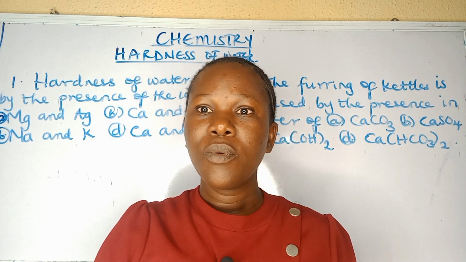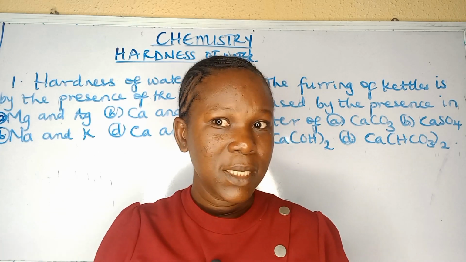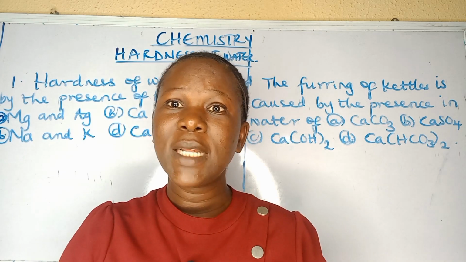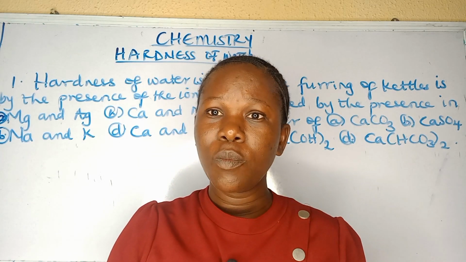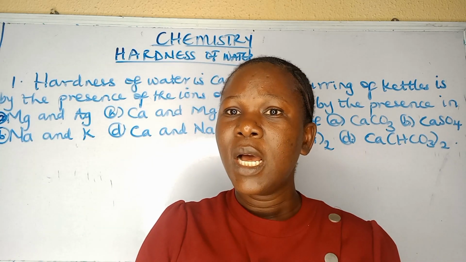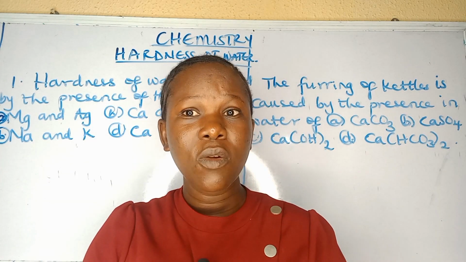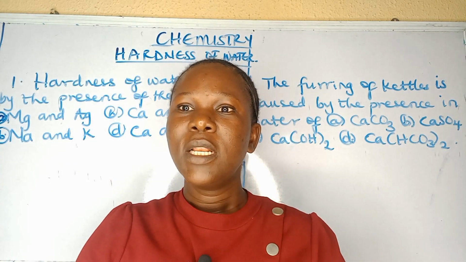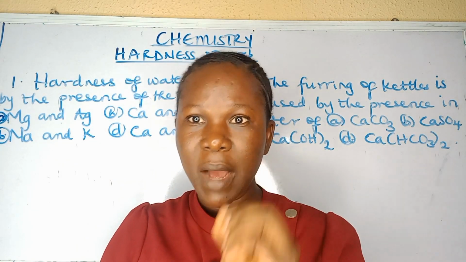Now, when you use this hard, solid soap in water that is hard, it will not form lather. That is, bubbles and foam will not come out. You will only see a whitish substance which is called scum. That is what will be coming out. So what is responsible for this? That's the presence of calcium and magnesium ions.